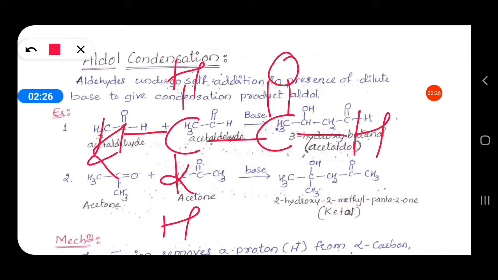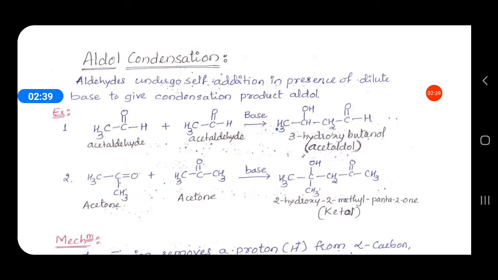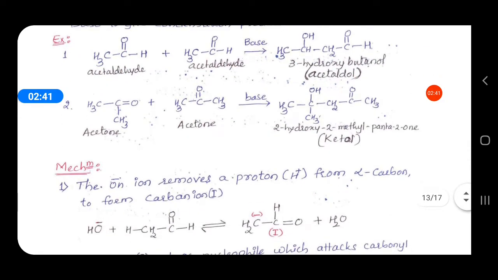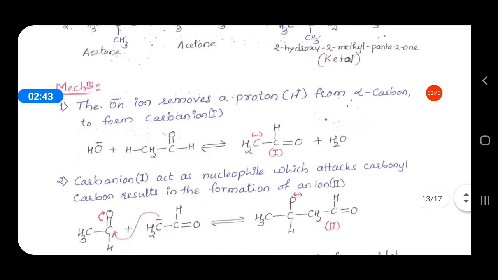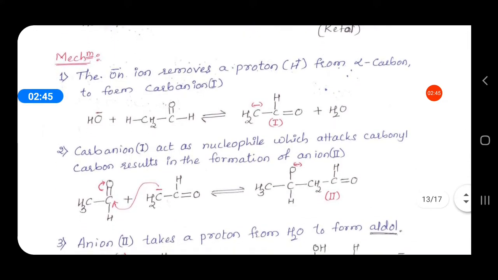If the aldehydes or ketones contain alpha hydrogens, then only they undergo this aldol condensation. In presence of weak base this reaction takes place. So why in weak base? We'll see how the reaction takes place.